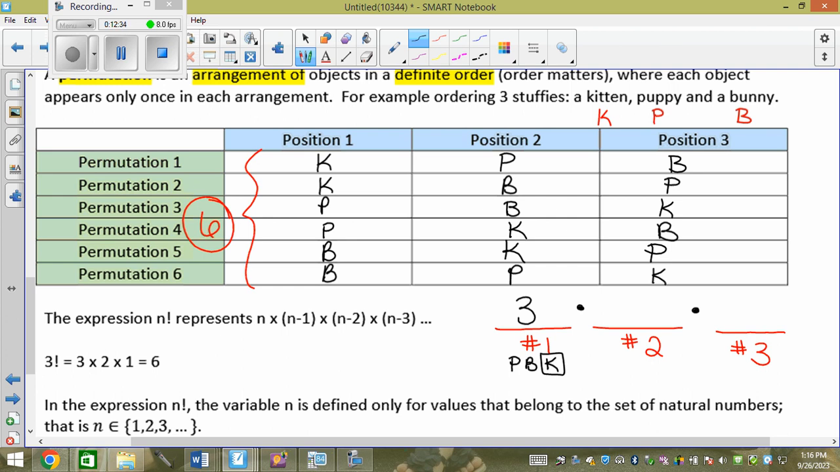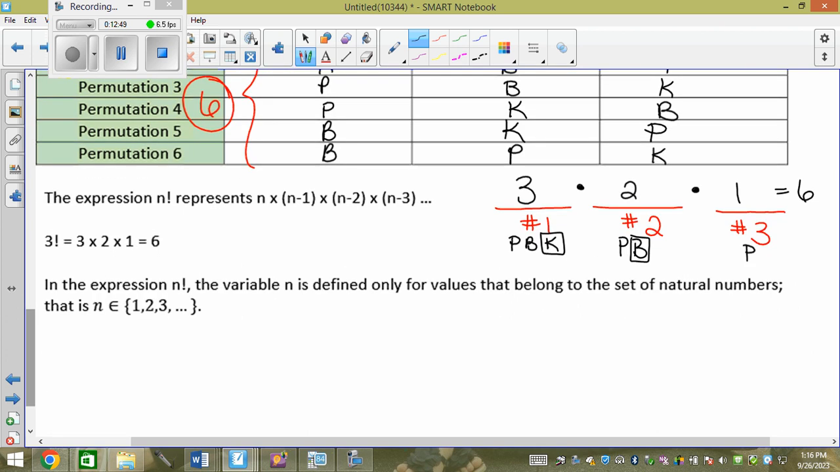Then for number 2, what do I have left? 2, the puppy and the bunny. And then I have to leave one behind. Say I leave the bunny. Then I would have the puppy, which is 1, and so I would get 6. So you can actually line them up and see what they look like.